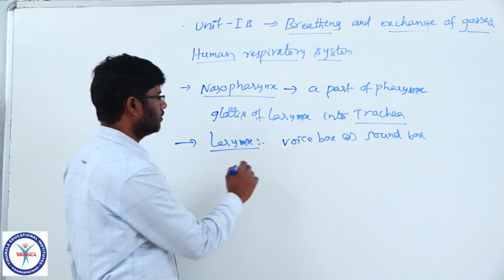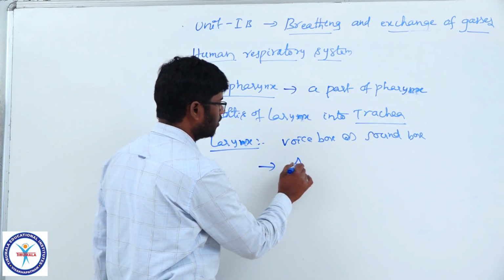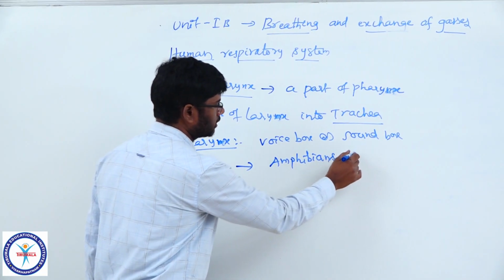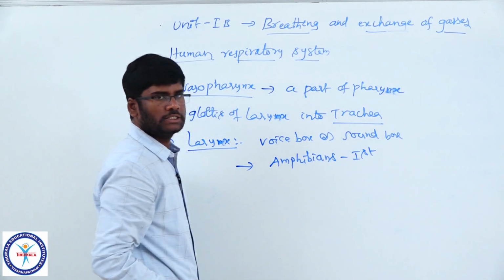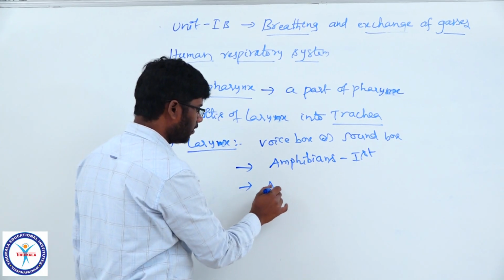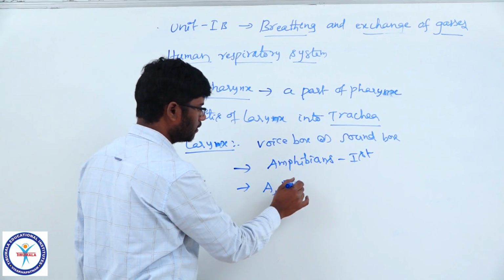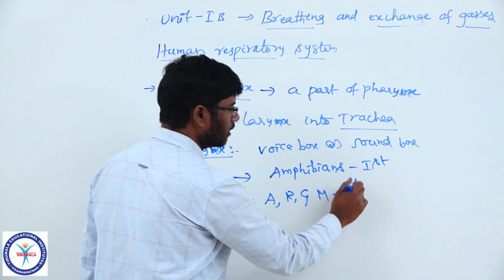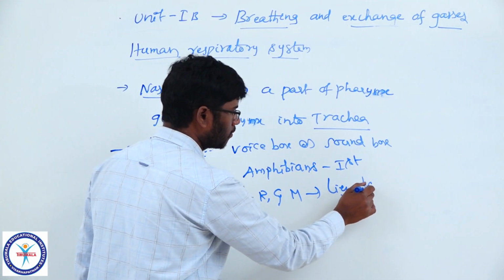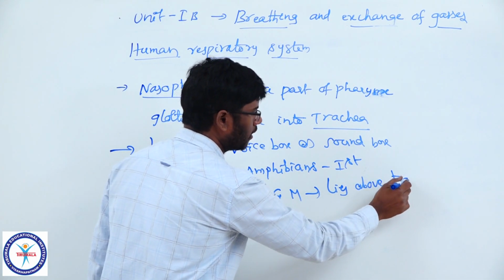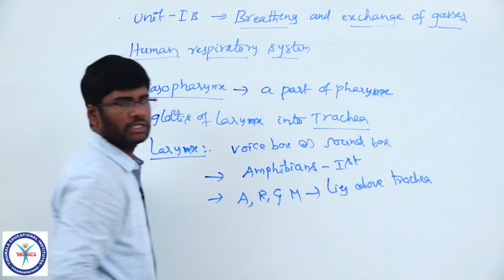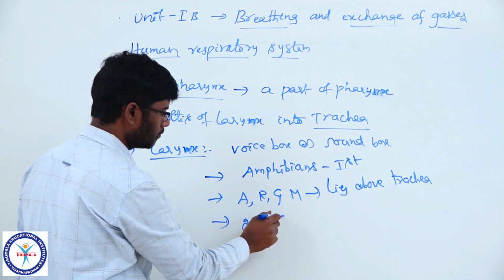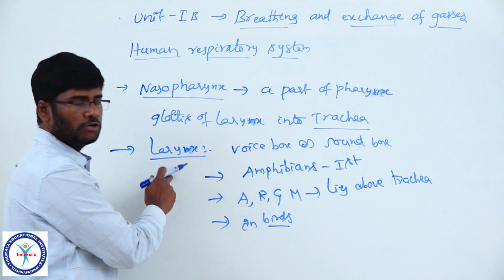Larynx first appeared in amphibians. In amphibians, reptiles and mammals, the larynx lies above the trachea. Whereas in birds, the larynx is reduced.